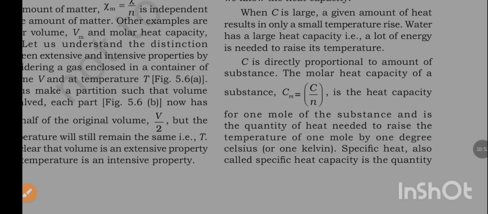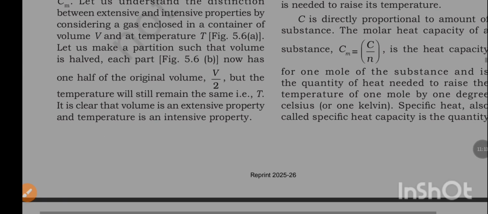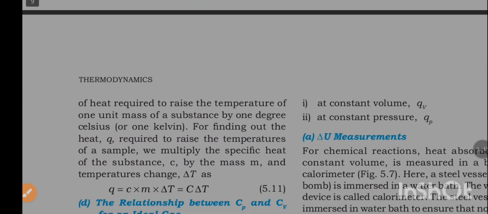C is directly proportional to amount of substance. The molar heat capacity of a system, Cm, is equal to C by n. It is the heat capacity for 1 mole of the substance and is the quantity of heat needed to raise the temperature of 1 mole by 1 degree Celsius. Specific heat, also called specific heat capacity, is the quantity of heat required to raise the temperature of 1 unit mass of a substance by 1 degree Celsius.